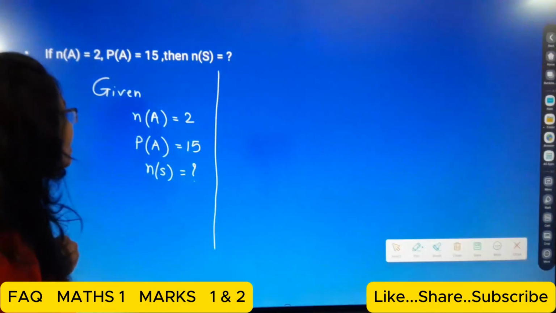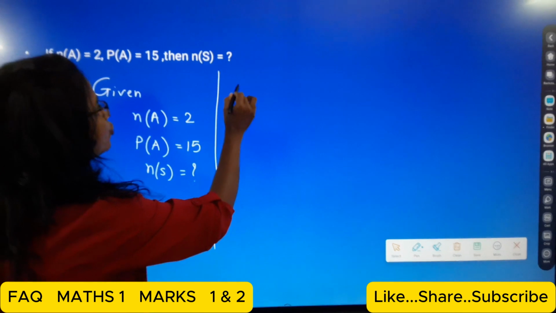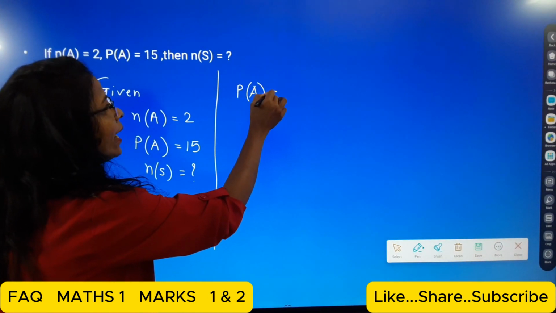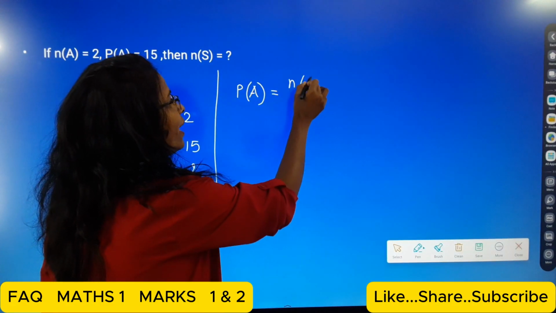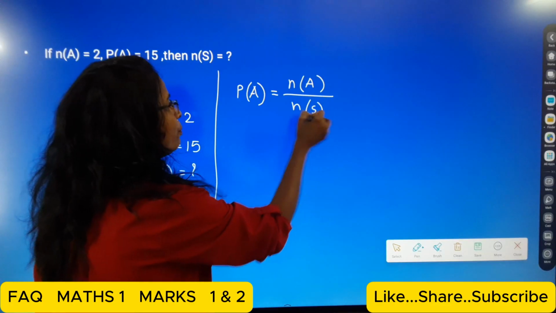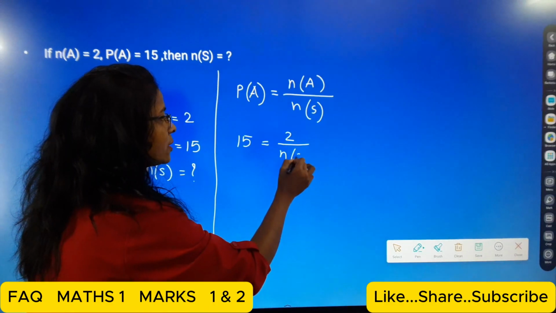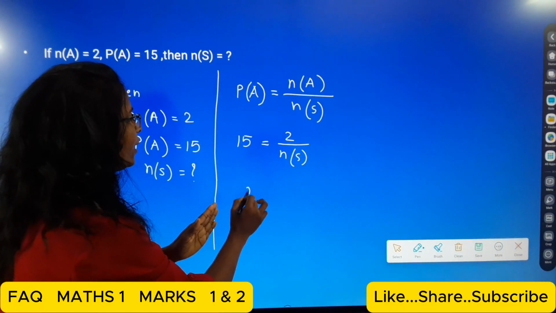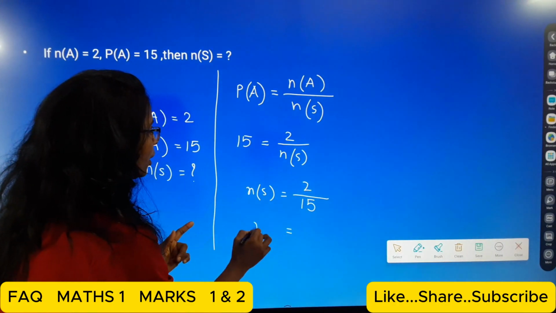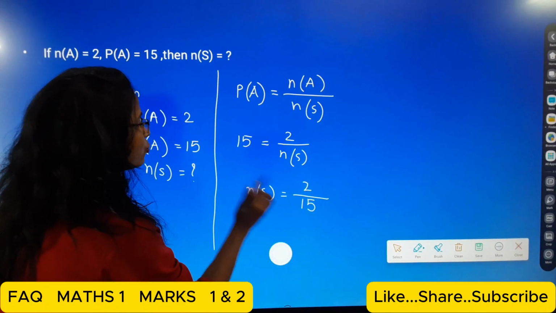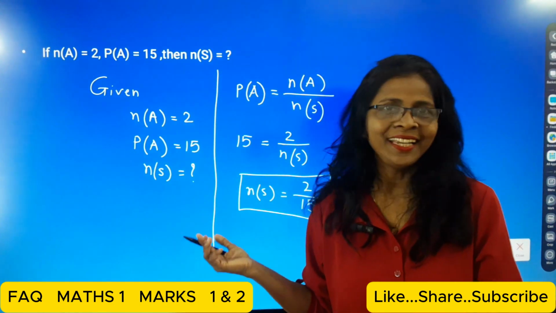Okay, so now here, students, that is n of S. Here it is probability, so we calculate the probability P of A. We know the formula for probability: P of A is equal to n of A upon n of S. So P of A is given, and n of A is 2, and that n of S. So now change the position. So n of S comes here and the 1/5 goes there. So 2 upon 1/5. Okay. So here n of S. Okay. Final answer, students. This is our final answer. Okay students. Very, very easy.